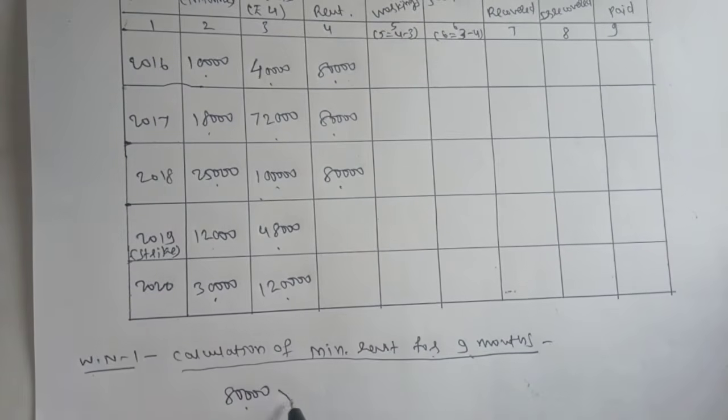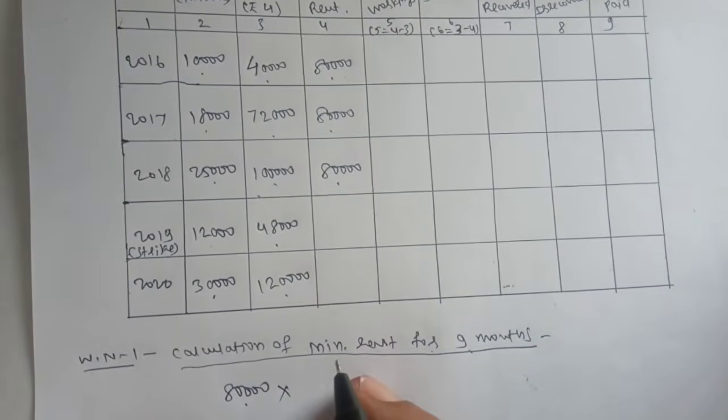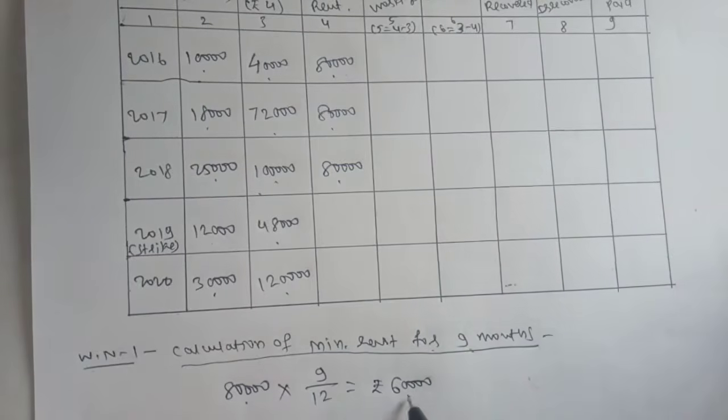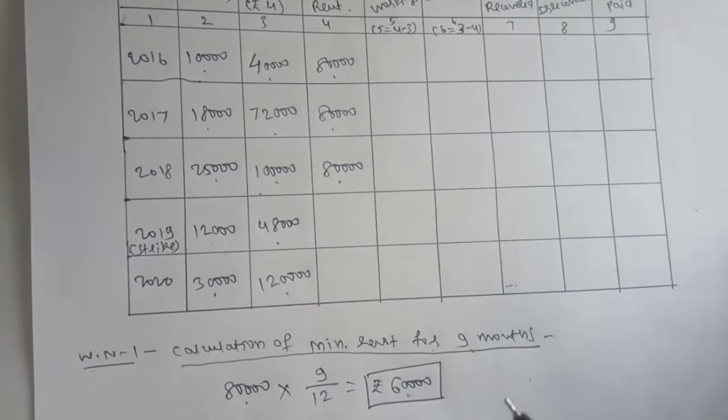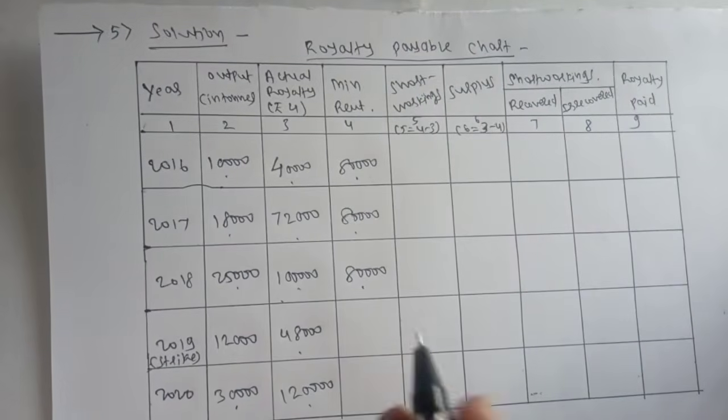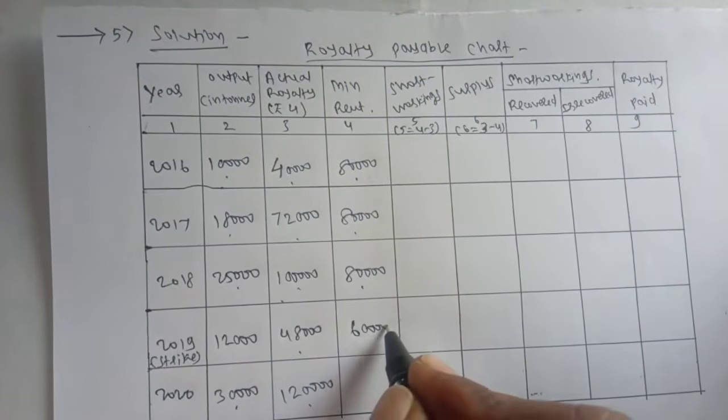For 12 months, 80,000 is minimum rent, so we have to ascertain only for 9 months. So it is rupees 60,000. For 9 months, proportionately we have reduced this minimum rent. So I will write it over here, 60,000.